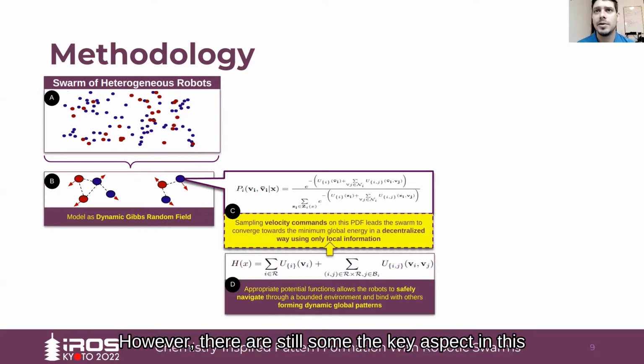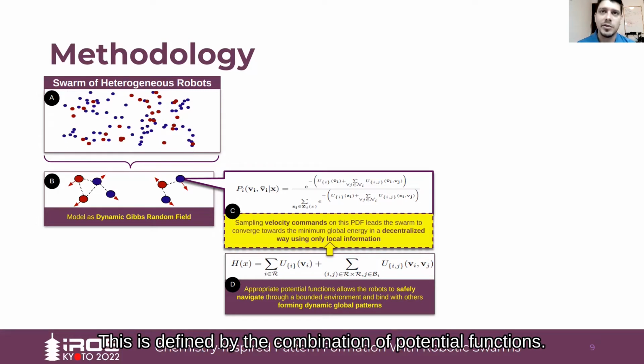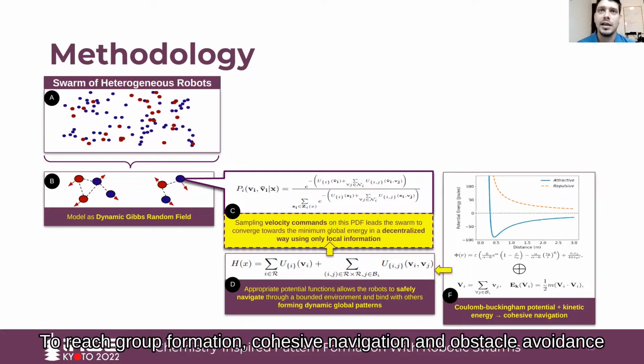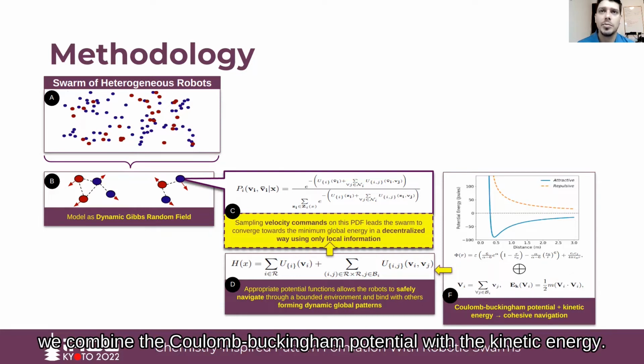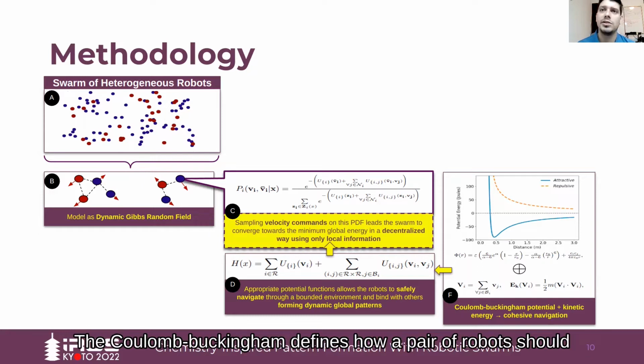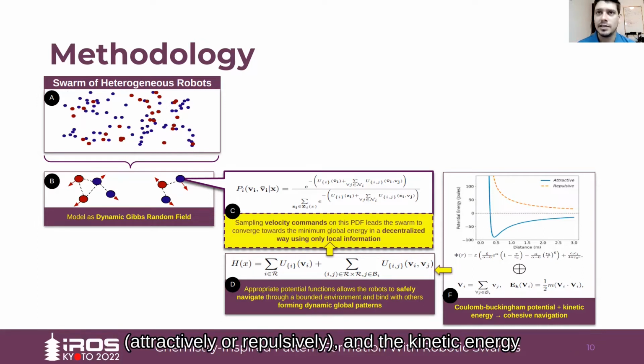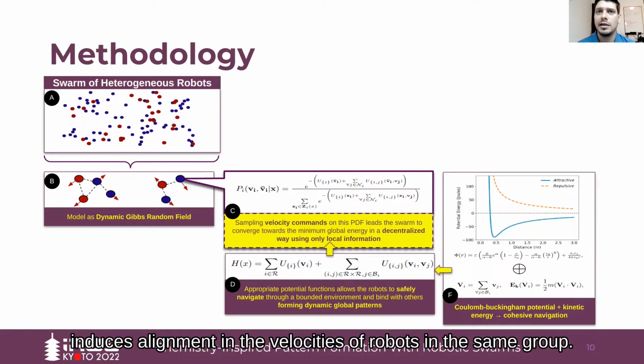However, there are still some key aspects in this work that will drive the swarm to a certain behavior. This is defined by the combination of potential functions, and here to reach group formation, cohesive navigation, and obstacle avoidance, we combine the Coulomb-Buckingham potential with the kinetic energy. The Coulomb-Buckingham potential defines how a pair of robots should interact, attractively or repulsively, and the kinetic energy induces alignment in the velocity of the robots of the same group.